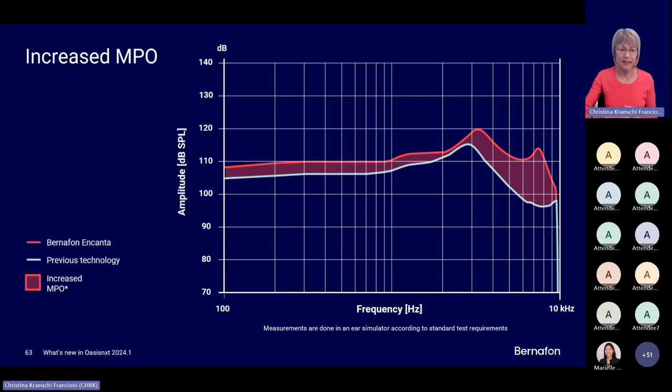The increase is more for the 60 level than for the 100 level, but it's a great benefit that now with Encanta, customers with a small ear canal can get more output and a clearer sound with a 60 speaker. This additional headroom also has a very positive influence on the sound quality and the hearing experience. So another great achievement which we managed to do with Encanta.